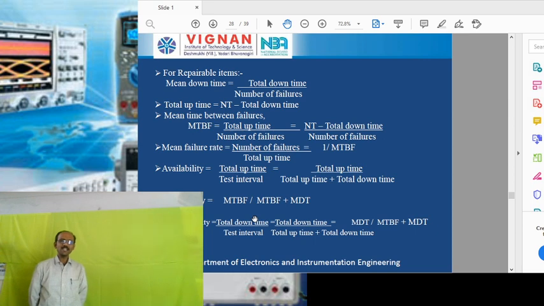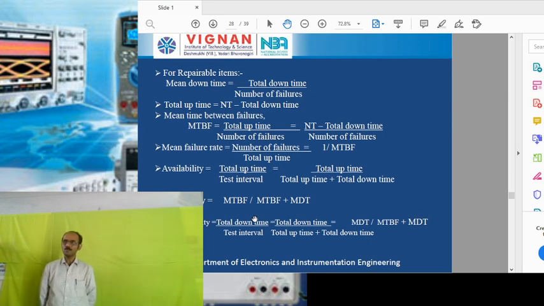Coming to mean downtime. The mean downtime can be defined as the ratio of total downtime to number of failures. This downtime is the opposite of the uptime. Uptime is called the survival time. Suppose we take a transducer like a thermocouple. We use the thermocouple for 3 months. After 3 months some error or fault occurs in the thermocouple.